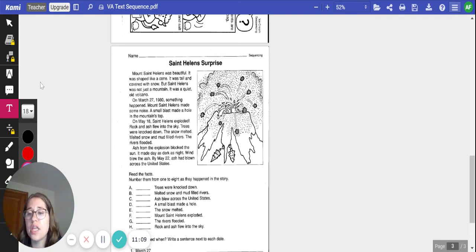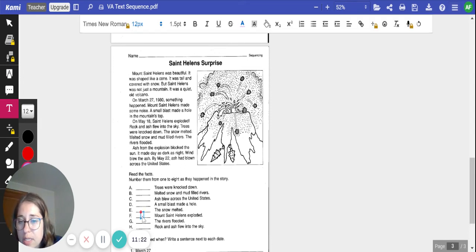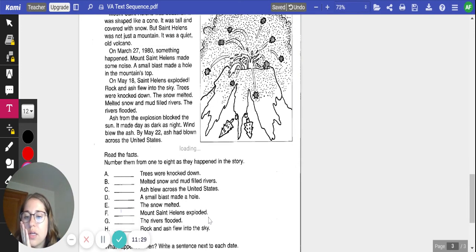What's the first thing that happened? Remember, when we're talking about sequencing, it's also what the author writes so that everything makes sense. So in order for all this other stuff to happen, number 1 has to be that Mount St. Helens exploded, right? That's the first thing that happens. And if that doesn't happen, then none of the other things can happen.